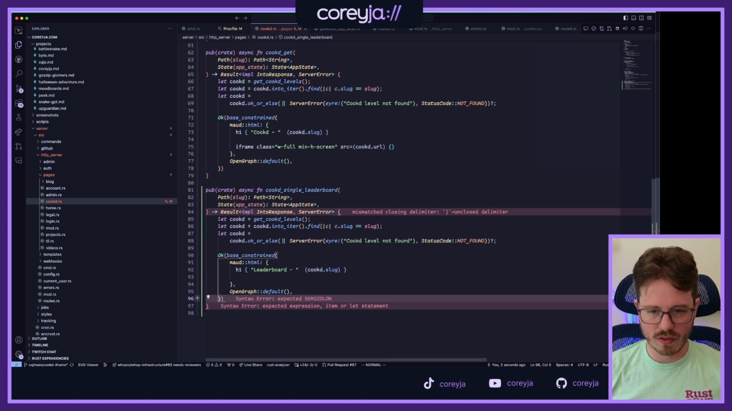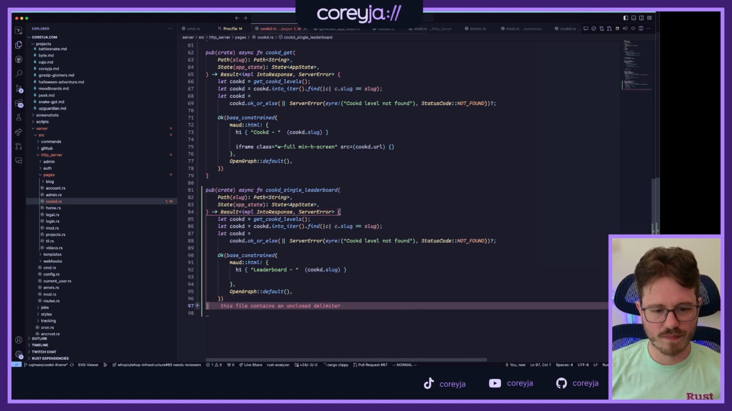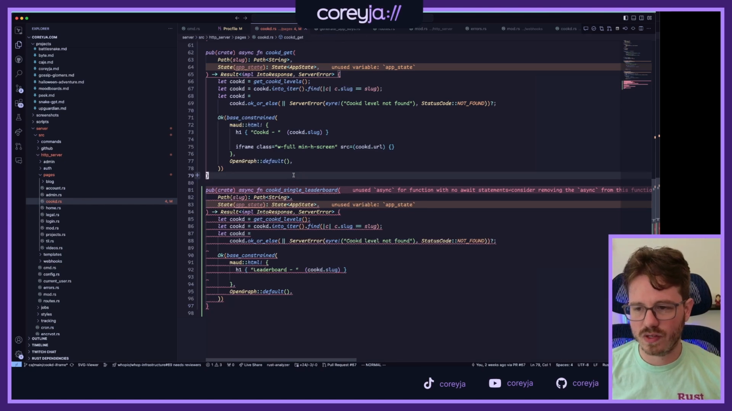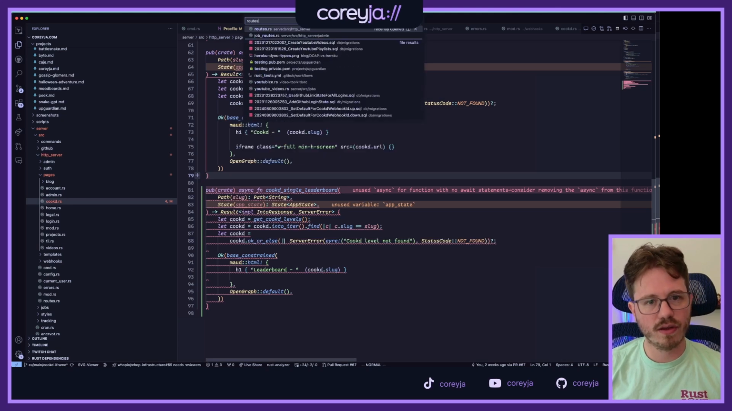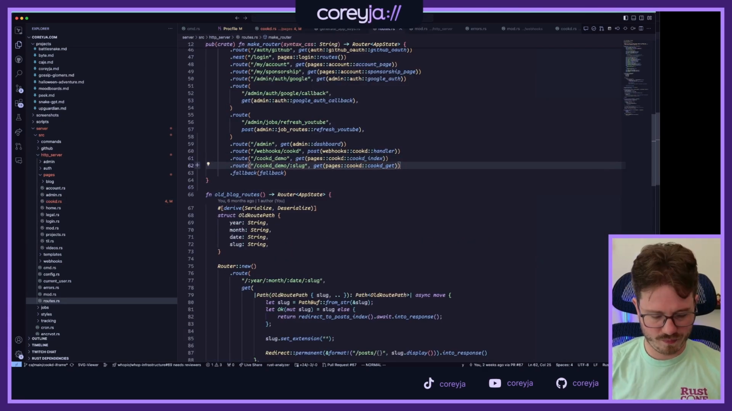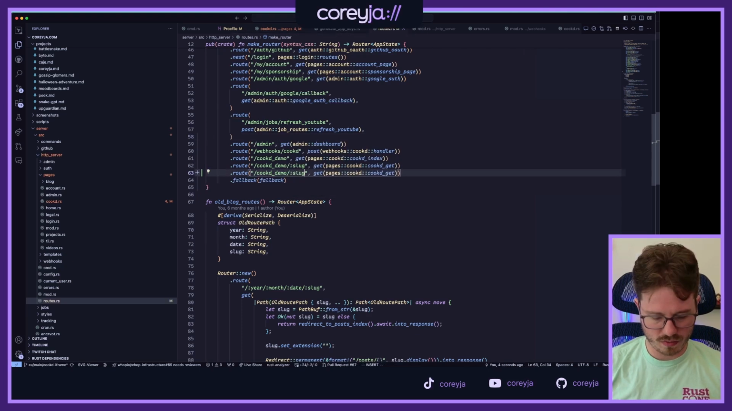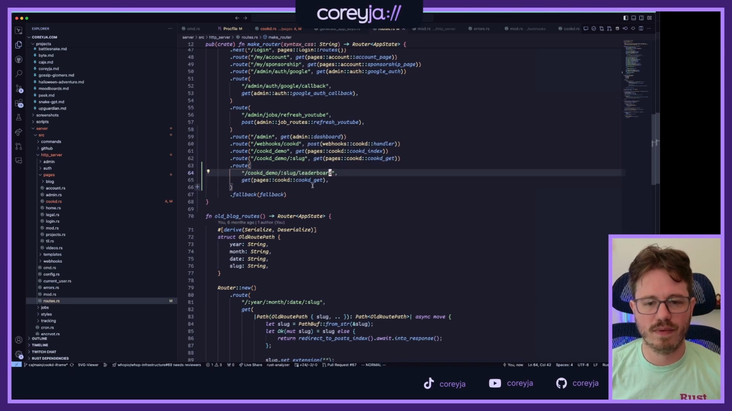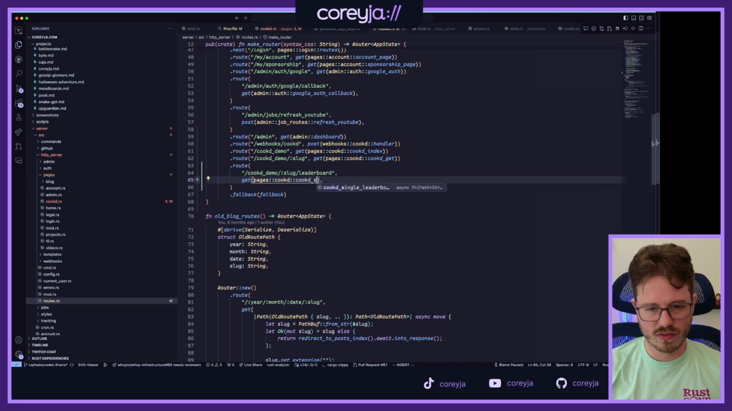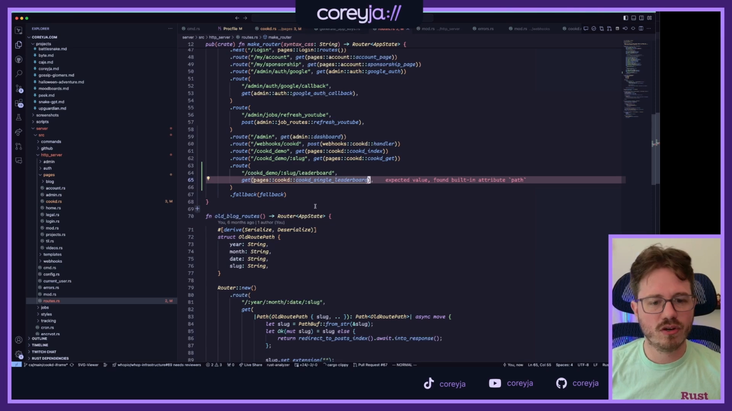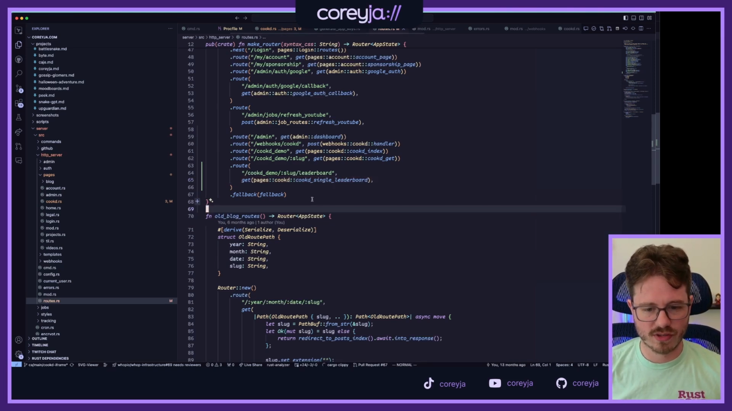What are you mad about, though? Oh, because it needs to be a curly. This file has an unclosed delimiter. Yes, no, it does not. Awesome. Async with no await. Consider removing the async. Yeah, not going to do that. Thanks for offering, though. Let's add that route. I don't have one yet for it, necessarily, but that's okay. I don't know what I was thinking. I needed to add it. That was the whole point. Cooked single leaderboard. Rust Analyzer always wants to actually call the function. I don't want that. I want to just pass it into the get. That's how Axum works.